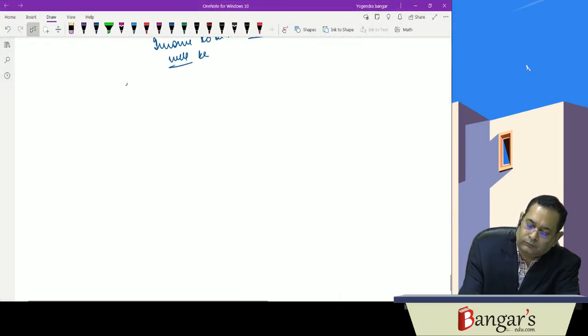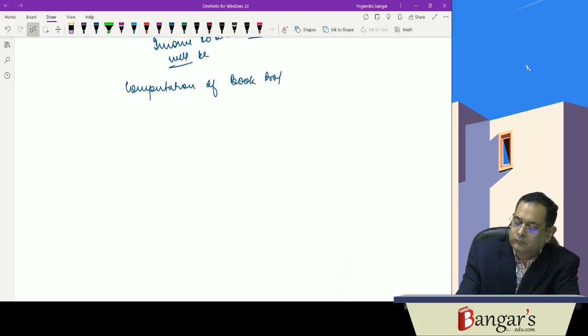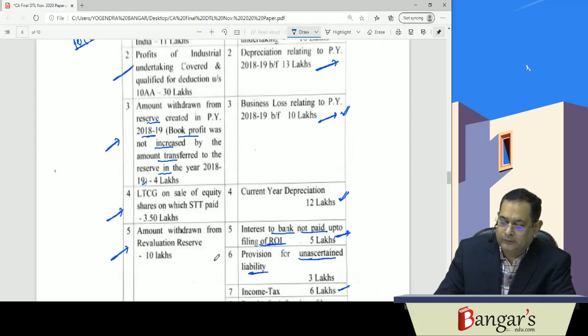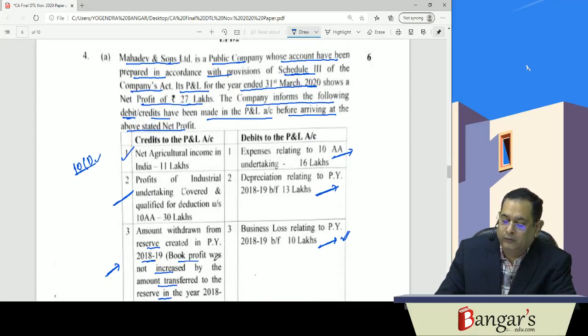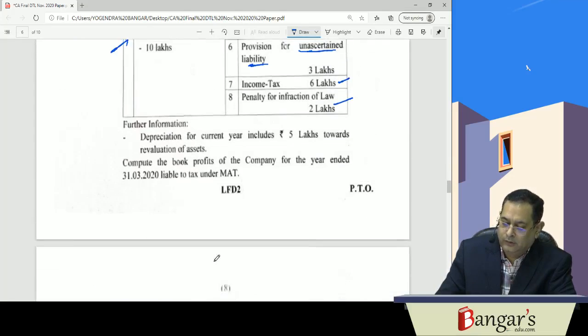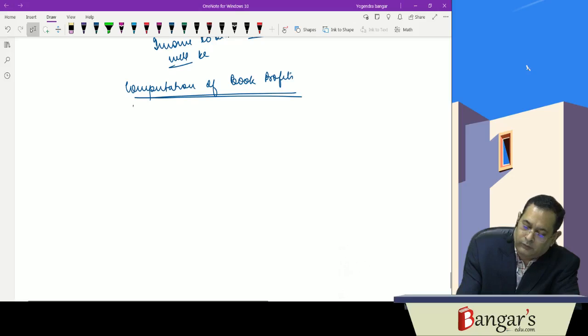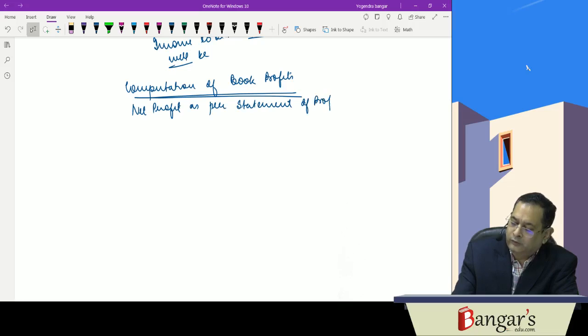So here, computation of book profits. What is the net profit as per the statement of profit and loss? That is 27 lakh rupees.